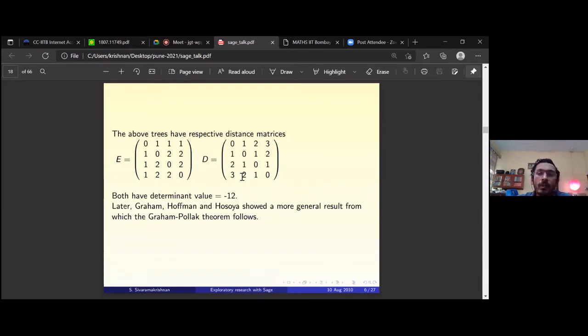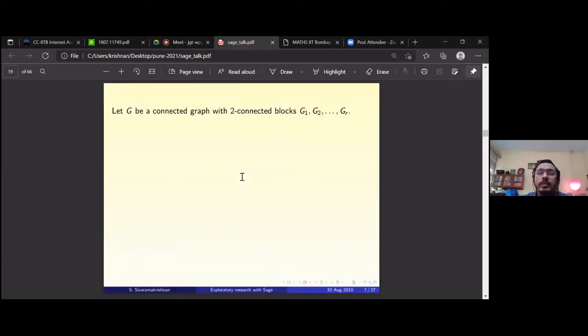Then later, Graham, Hoffman, and Hosoya showed a more general result, from which the Graham-Pollak theorem also follows. They gave a more general result about the distance matrix of any connected graph. So let G be a connected graph with two connected blocks, G1, G2 to Gr.